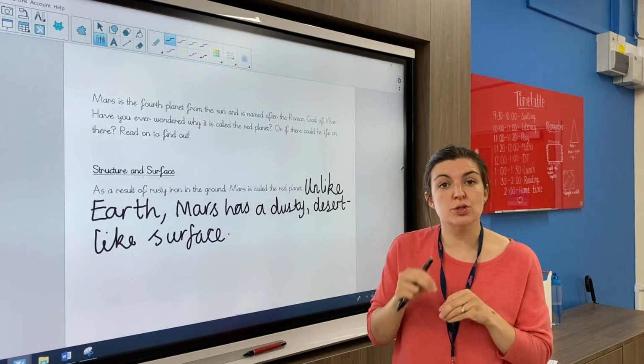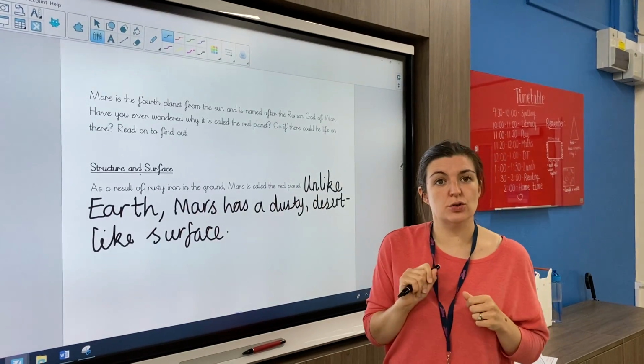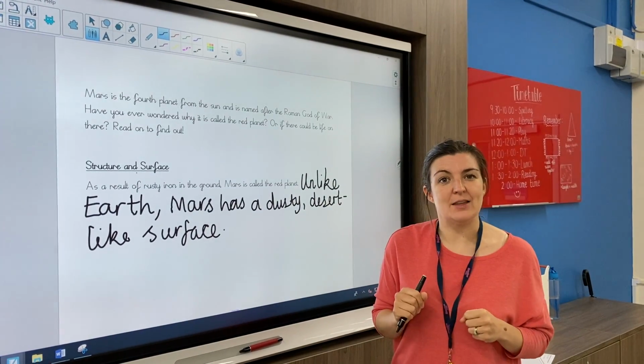Okay, so make sure you use your plan. Make sure you have a think about how you can include subordinating conjunctions. I'm looking forward to seeing them when they are done.